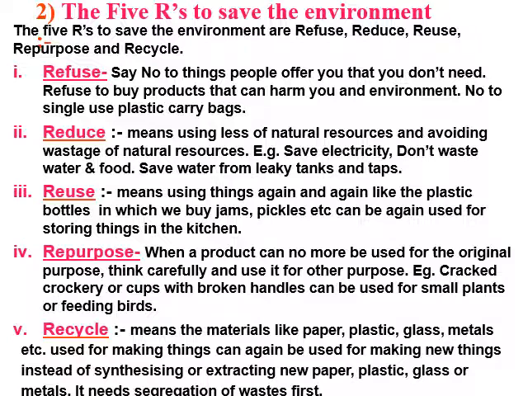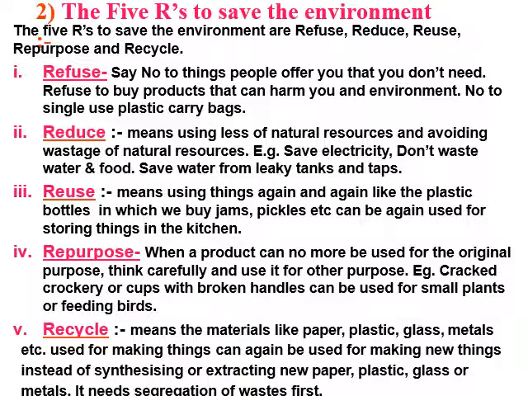Second is reduce, which means using less of natural resources and avoiding wastage of natural resources. Example, save electricity, don't waste food and water, save water from leaky tanks and taps. Third is reuse, which means using things again and again, like the plastic bottles in which we buy jams, pickle, etc. can again be used to store things in the kitchen.